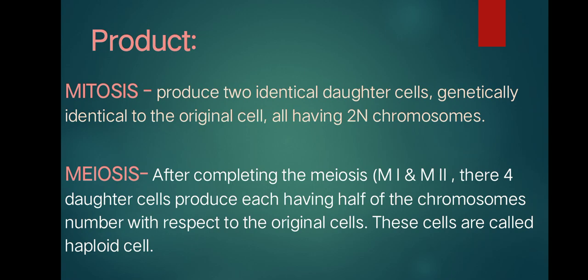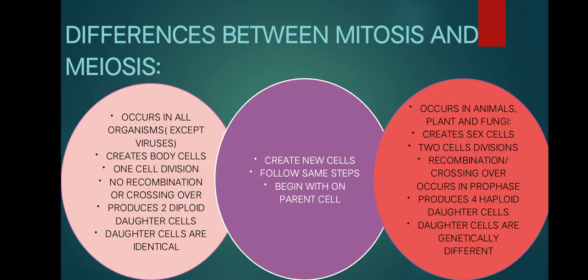So let's go to the products of mitosis and meiosis. Mitosis produces two daughter cells, genetically identical to the original cell, all having 2N chromosomes. In meiosis, after completing meiosis 1 and 2, four daughter cells are produced, each having half of the chromosome number of the original cell. These cells are called haploid cells.